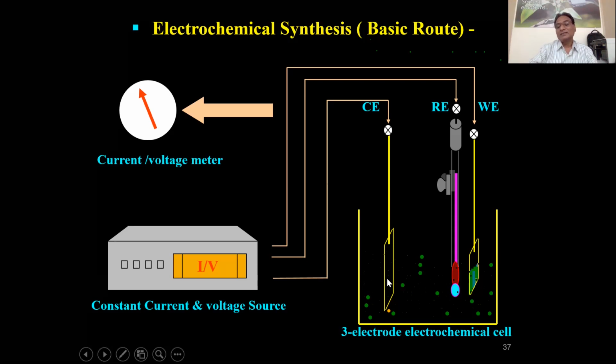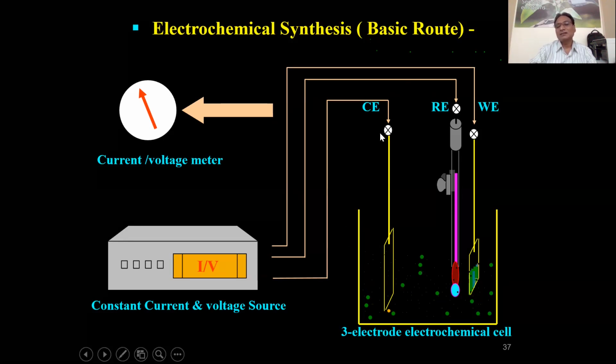right? This can be stainless steel or platinum or gold, whatever, but most of the times platinum or stainless steel is being used, because even platinum is costly. We do have one bigger platinum electrode, but most of the time we use stainless steel, because we need a bigger counter electrode, so that the ions can be reflected from the surface, and those ions can be deposited on the working electrode. And the reference electrode needs to be in close proximity of the working electrode.